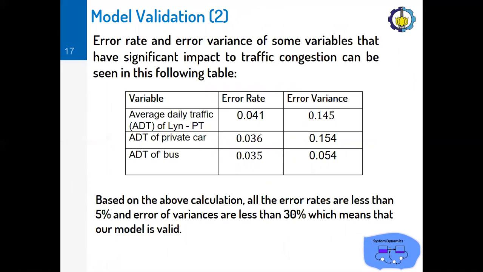We have checked some error rate and error variance of some variables that have significant impact to traffic congestion, such as the average daily traffic of lean public transport, and also the average daily traffic of private car, as well as the average daily traffic of bus. And based on the above calculation, all the error rates are less than 5% and the error variances are less than 30%, which means that our model is valid.